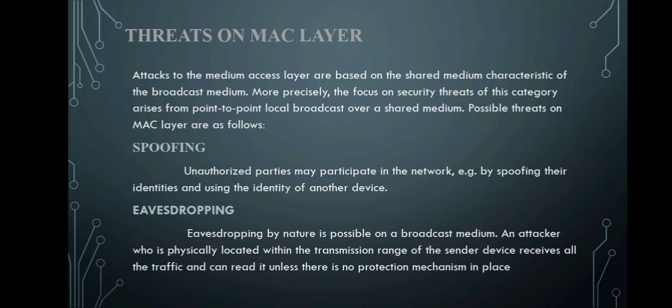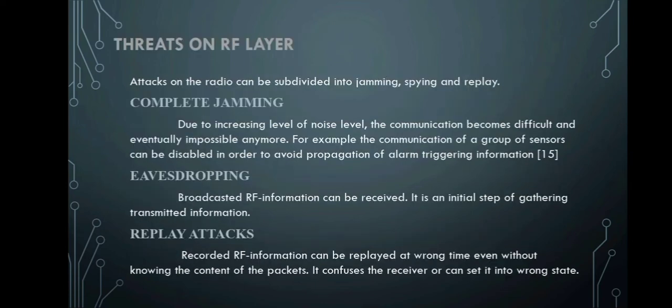Eavesdropping. Eavesdropping by nature is possible on a broadcast medium. An attacker who is physically located within the transmission range of the sender device receives all the traffic and can read it unless there is a protection mechanism in place. Threats on RF layer. Attacks on the radio can be subdivided into jamming, spying, and replay.